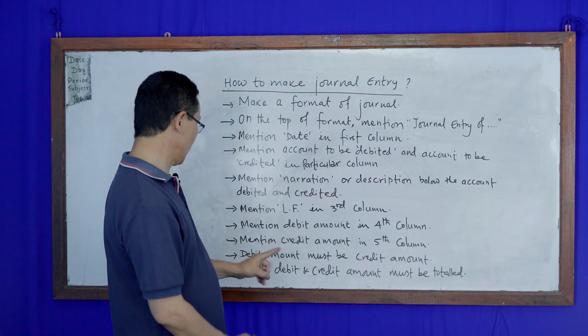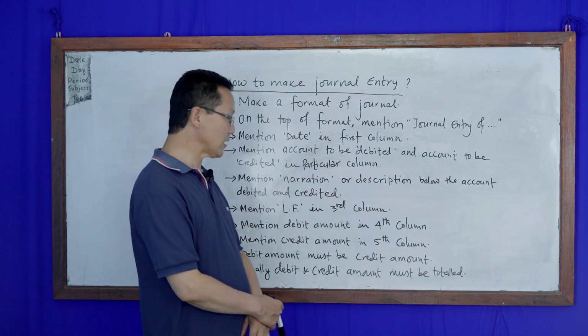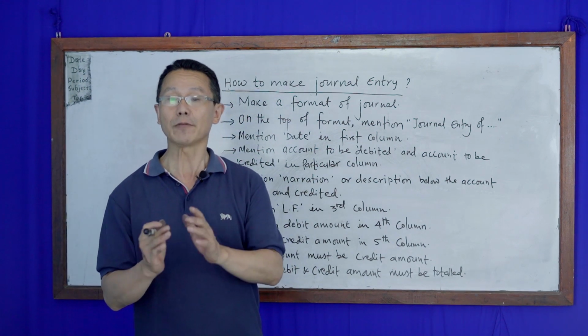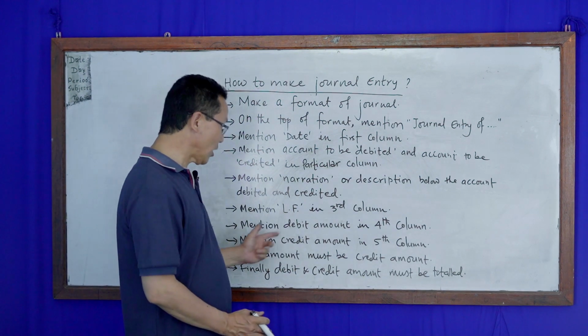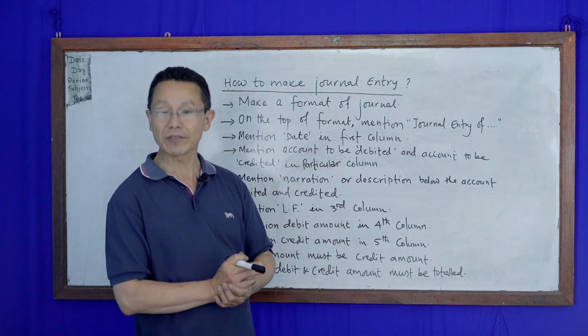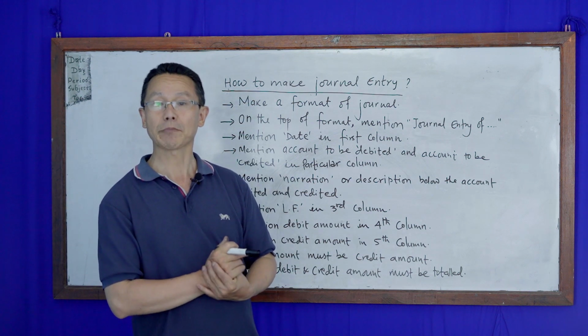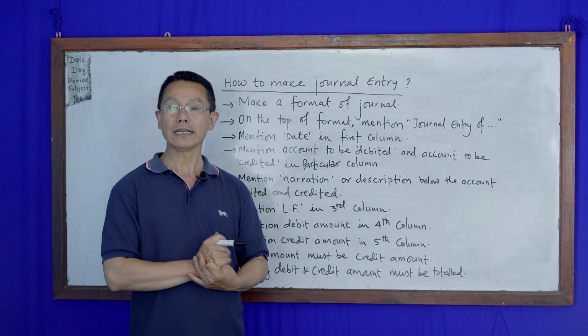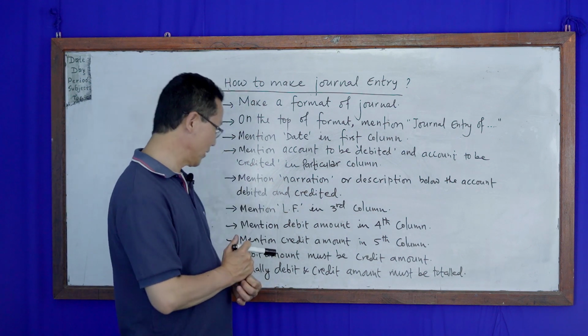Okay, this is the third column. The fourth column is debit amount, and the credit amount is mentioned in the fifth column.